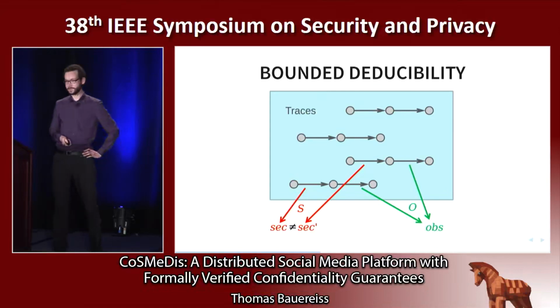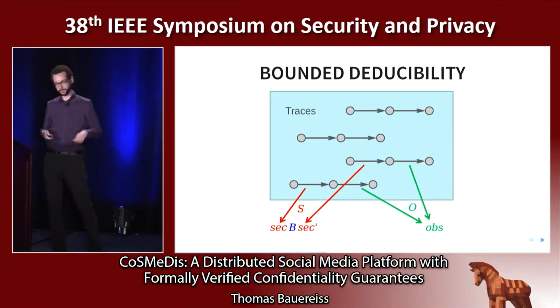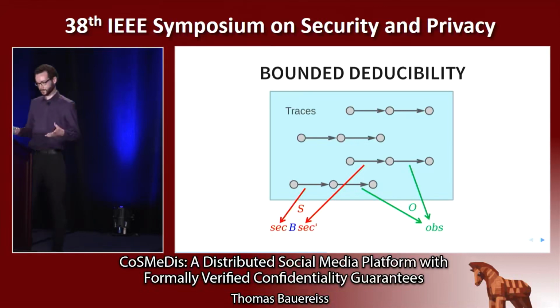So BD security adds another parameter to this, called B, the declassification bound, where declassification means controlled information release. And it allows us to specify in a fine-grained manner which secrets have to be indistinguishable of each other. So this then allows us to specify essentially exceptions to this strict policy of non-deducibility. So we can, in other words, specify what the attacker is allowed to learn about the secret.